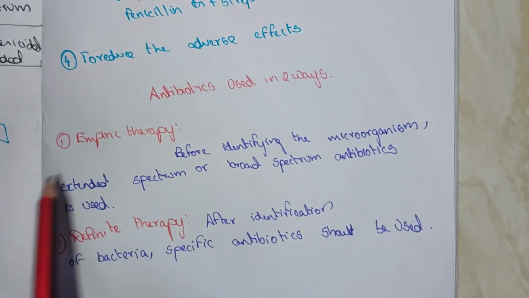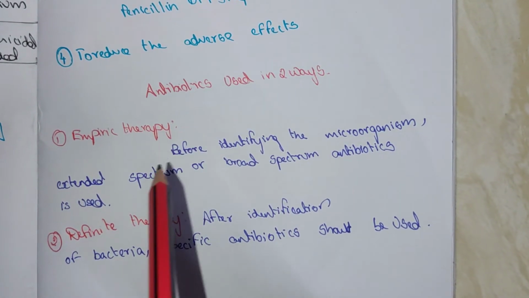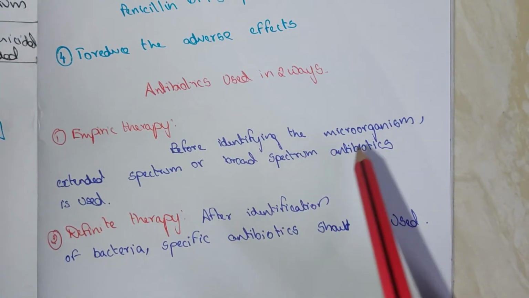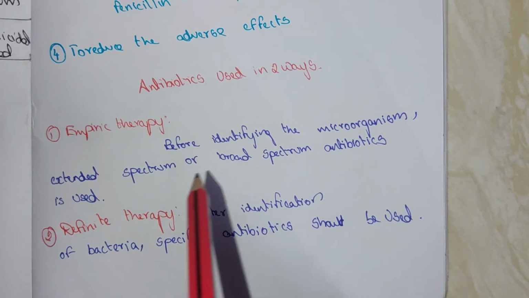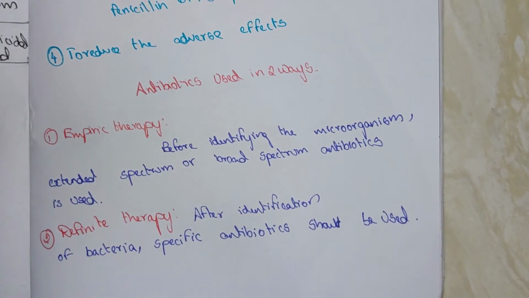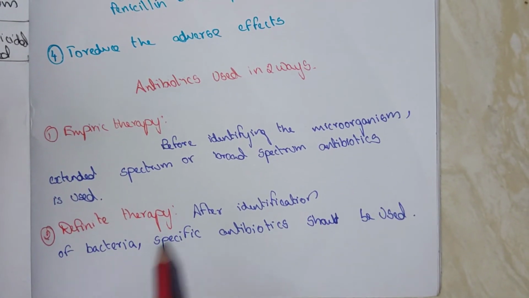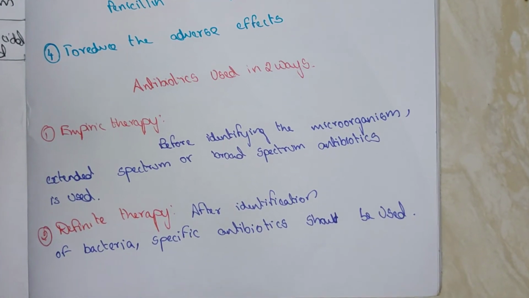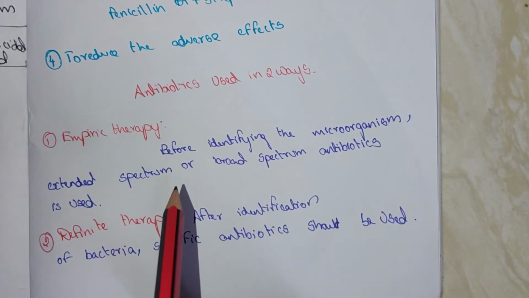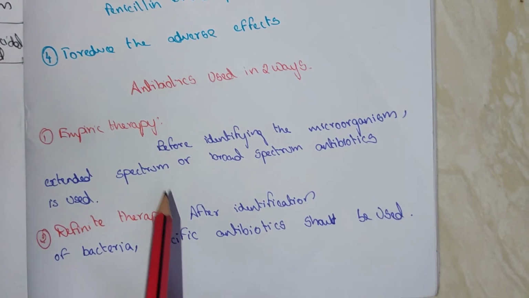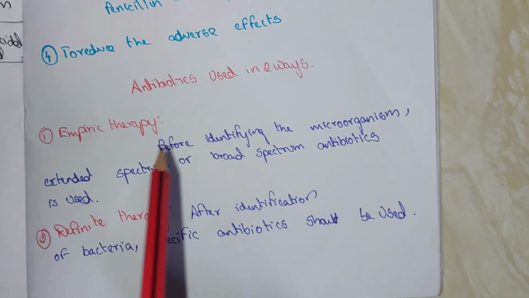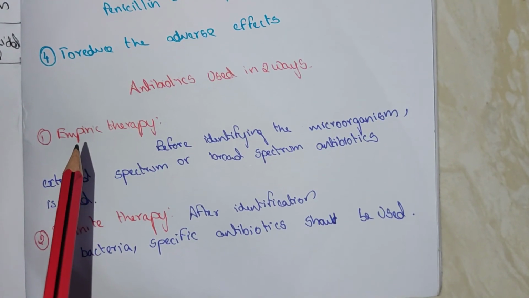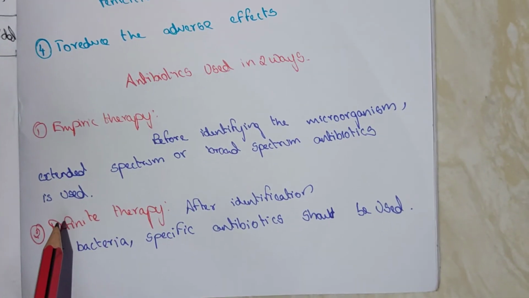Antibiotics are used in 2 ways. Empiric therapy: before identifying the microorganism, a general antibiotic, an extended spectrum or broad spectrum drug, is used because it may be gram-positive or gram-negative bacteria. Without identifying the particular bacteria, a drug is given. This therapy is known as empiric therapy.